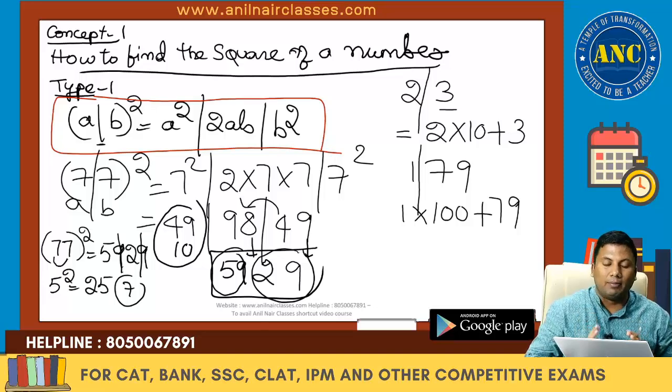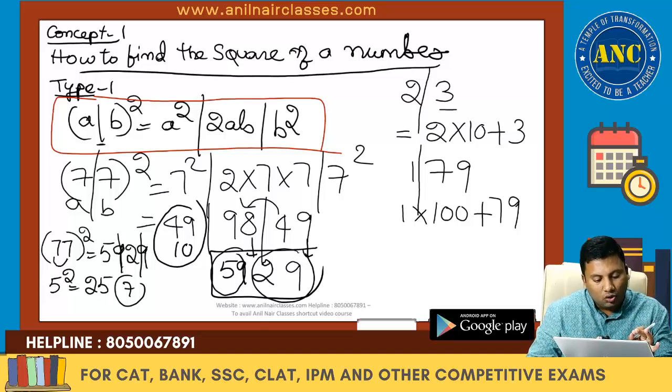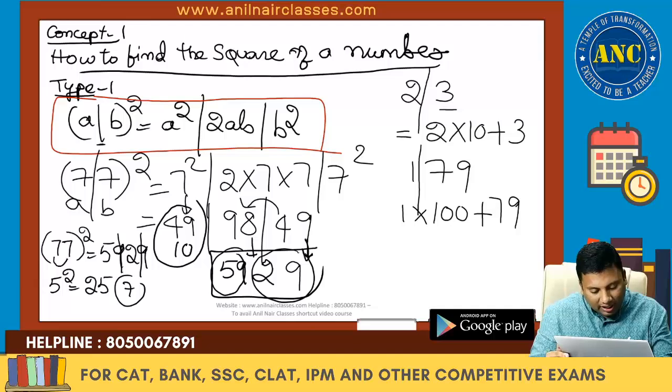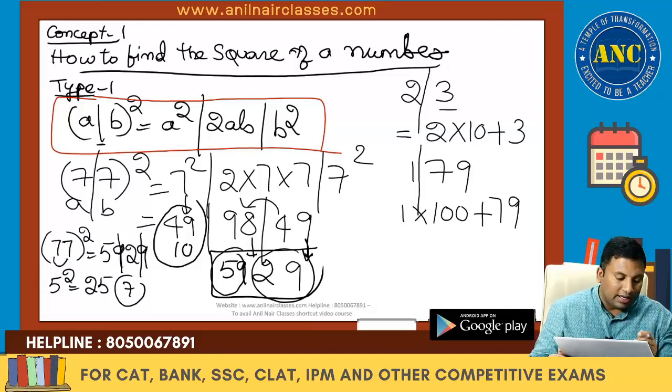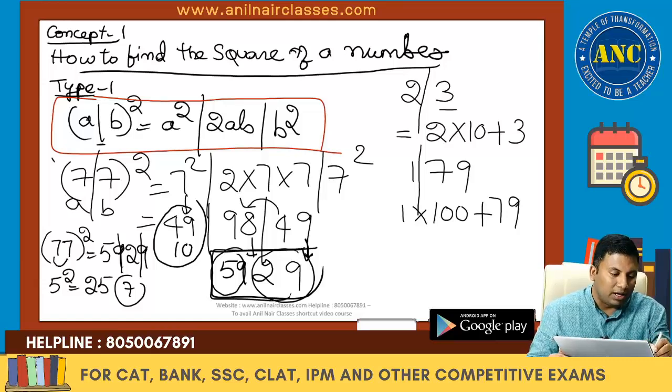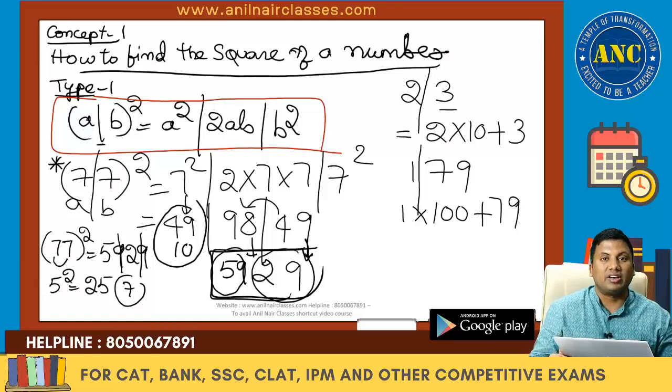Again, the second time I am repeating. 7 square, 2 into 7 into 7, and 7 square. 7 square is 49. 2 into 7 is 14, 14 sevens are 98. 7 square is 49. Write down the unit digit 9. 4 carried. 98 plus 4 is 102. In 102, unit digit is 2. 10 carried. 49 plus 10 is 59. This was example 1, which is 77 square.